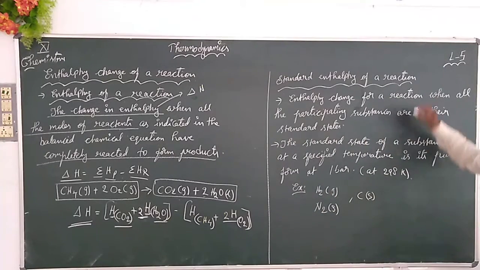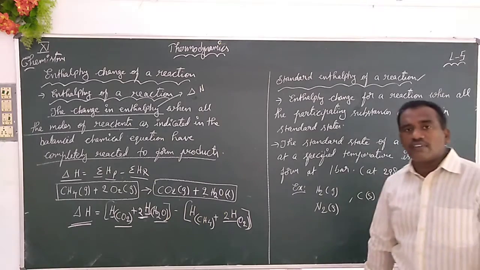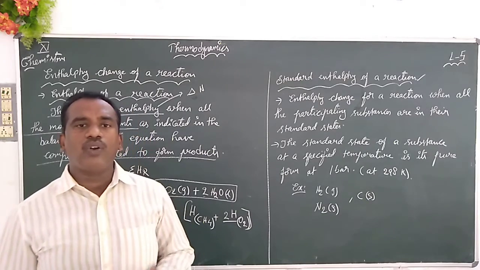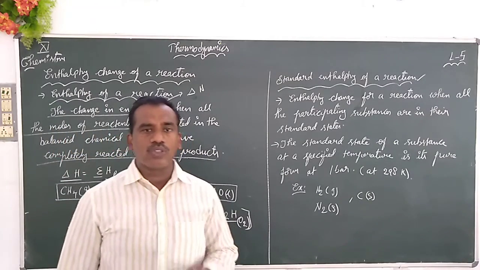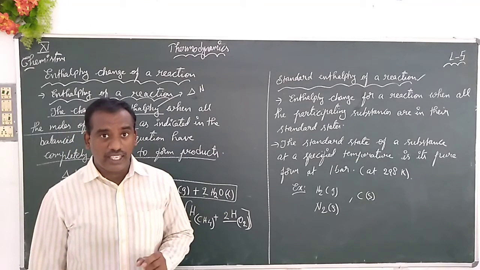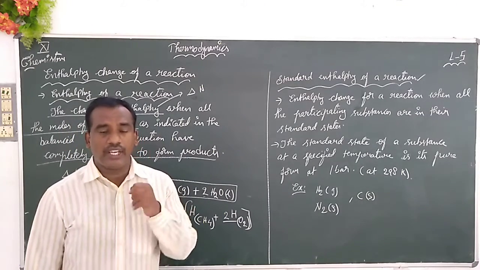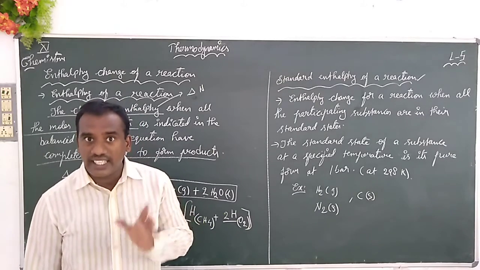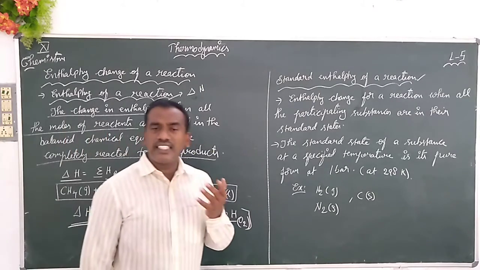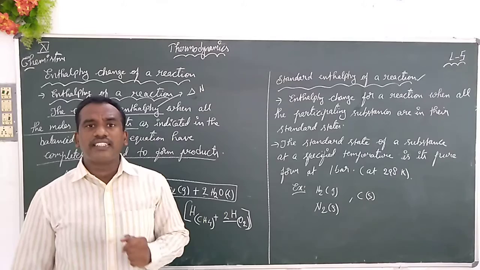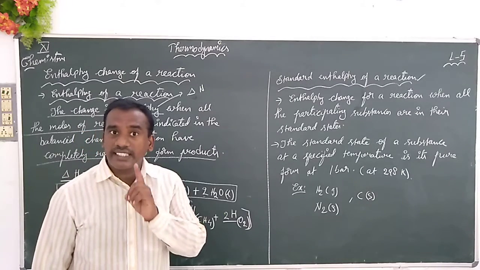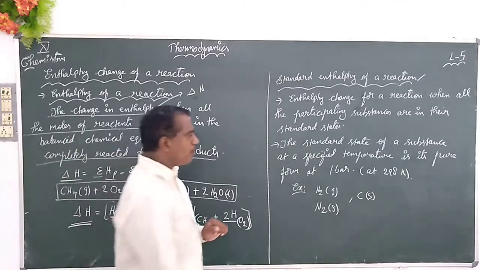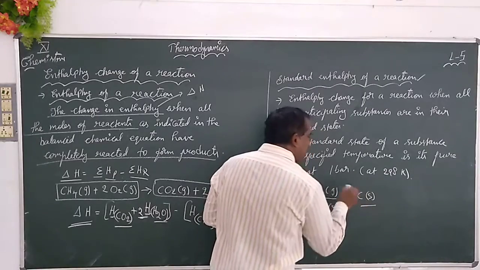Now we are seeing the standard enthalpy of a reaction. For example, how does hydrogen exist? Everyone knows hydrogen exists in the gaseous state, H2. It is its standard state. How does nitrogen exist? Nitrogen exists as nitrogen gas. It is its standard state. How does carbon exist? It may exist in carbon dioxide or carbon monoxide, but its standard state is carbon, simply the solid state. So these are the standard states.